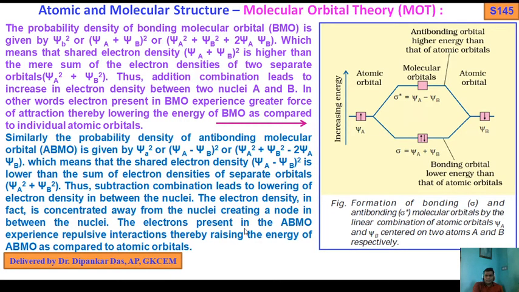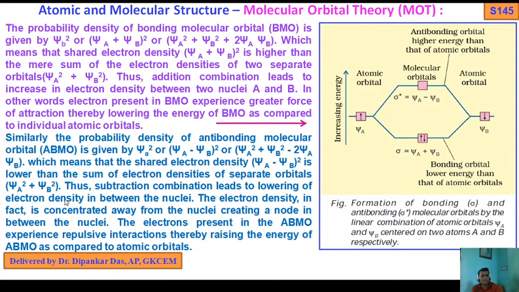The electrons present in ABMO experience repulsive interactions, thereby raising the energy of ABMO as compared to atomic orbitals. Again, I will tell you what actually happens. The probability density of the antibonding molecular orbital is given by (psi A minus psi B) whole square, or psi A square plus psi B square minus 2 psi A psi B, which means that the shared electron density is lower than the sum of the electron densities of the separate orbitals.